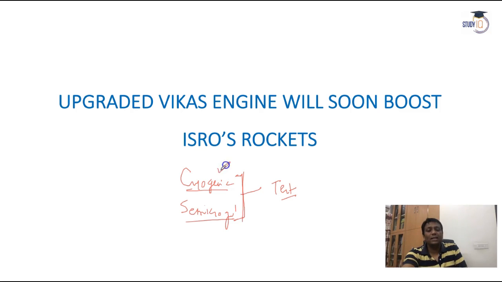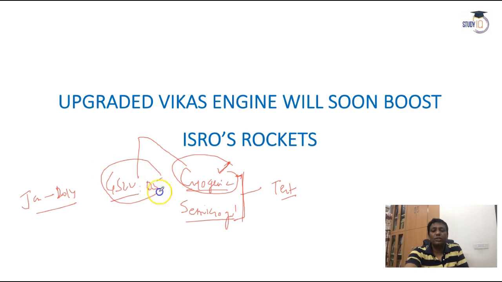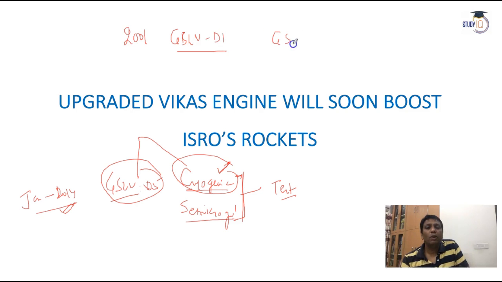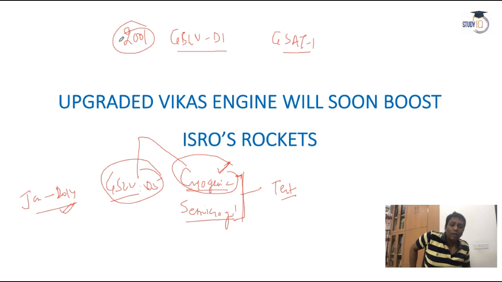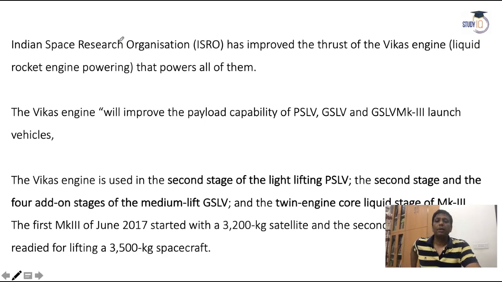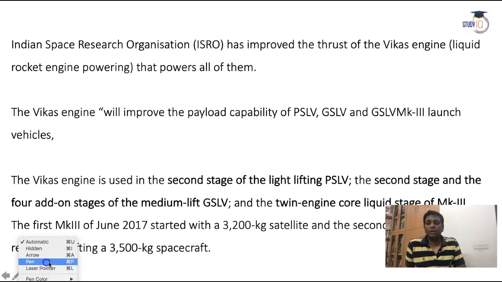At this moment, India has done the cryogenic engine test. India already launched GSLV D5 in January 2014, the first indigenous cryogenic engine used in a GSLV. Even earlier, India started to use the cryogenic engine from 2001 with GSLV D1, with the help of which the GSAT-1 satellite was launched in 2001. But that is much more upgraded. Here the news is about the Vikas engine that we are using right now, and this time there is news to upgrade the Vikas engine.